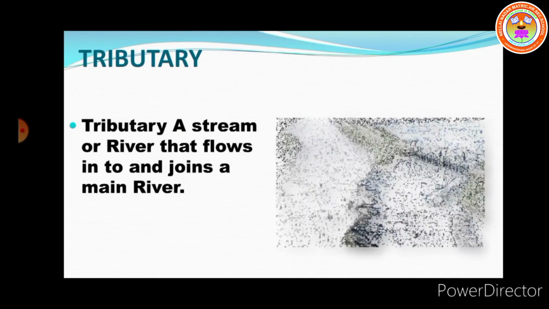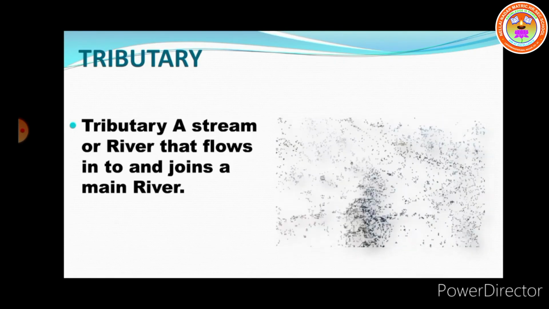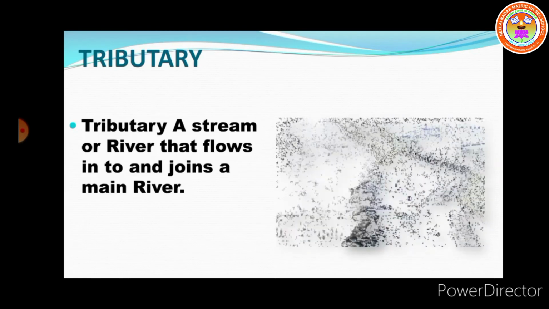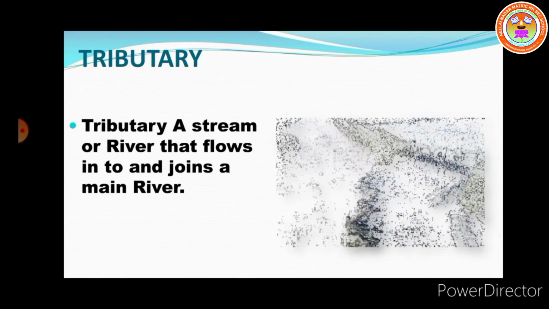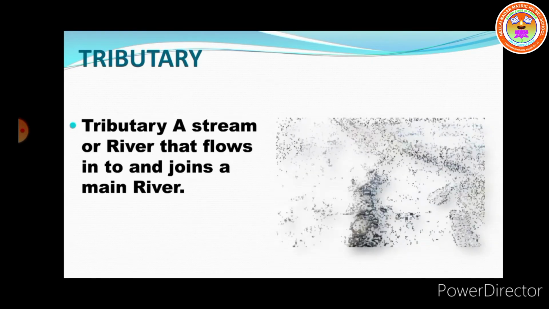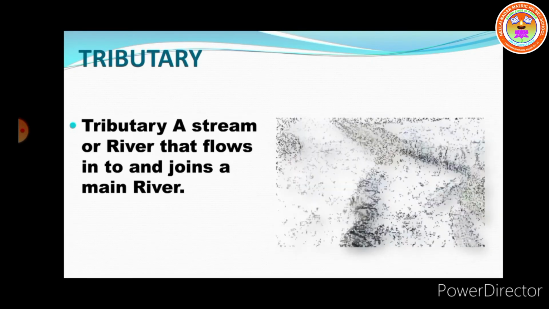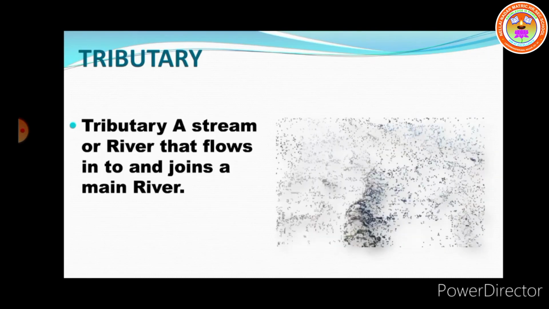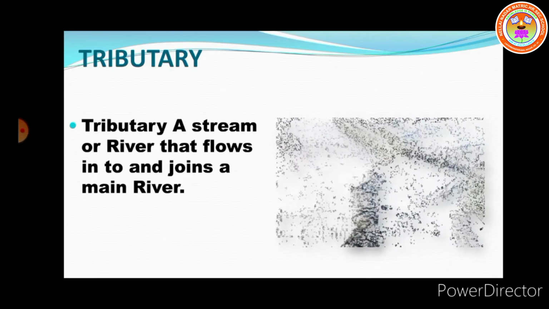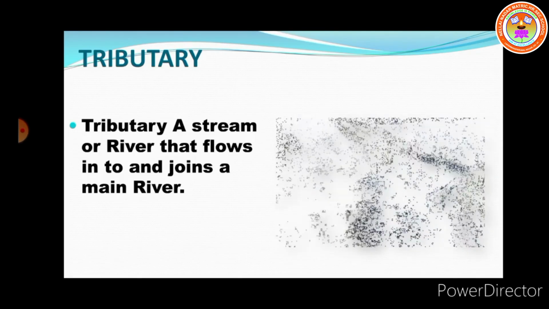Next we learn about tributary. A tributary is a freshwater stream that feeds into a larger river. It is a stream connecting to a primary river. The slow pace of the river reduces the erosion of the valley bed and side cutting becomes more prominent, and thus the valley broadens, with most of the tributaries joining in the middle course.